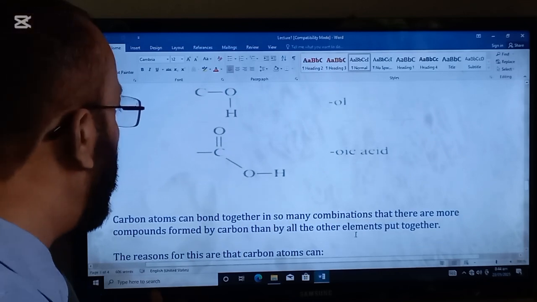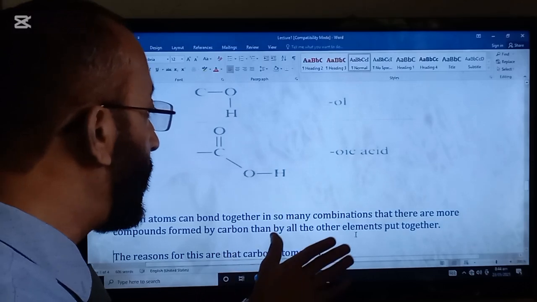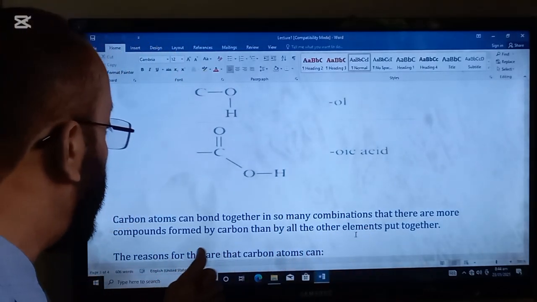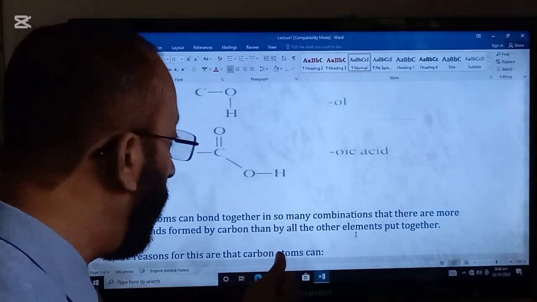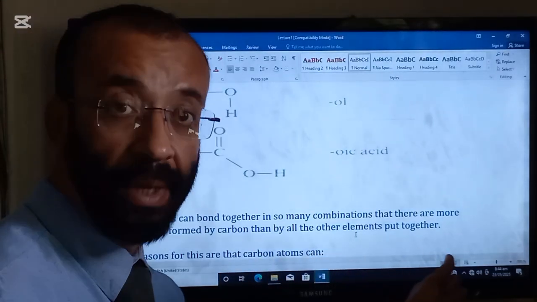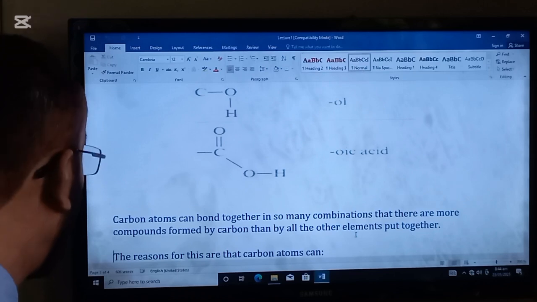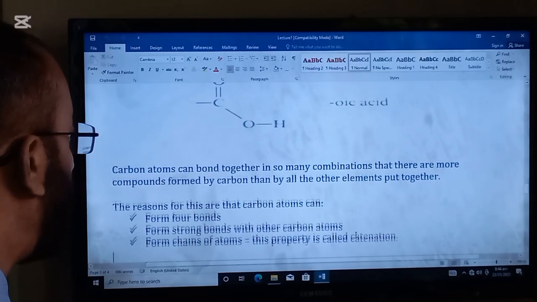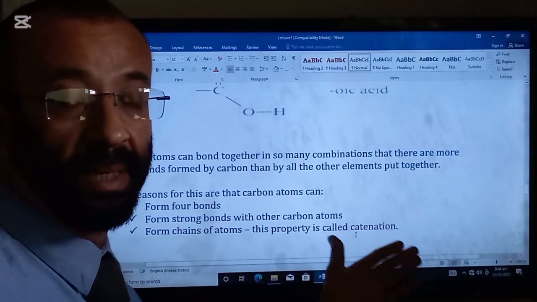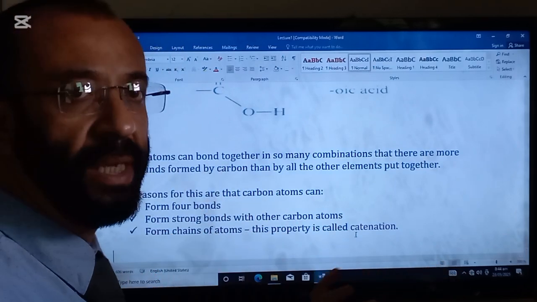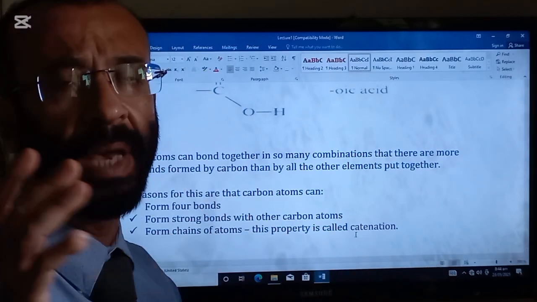Carbon atoms can bond together in so many combinations that there are more compounds formed by carbon than by all the other elements put together. Very important point. This short question frequently comes in the paper. What are the reasons that carbon makes so many compounds?